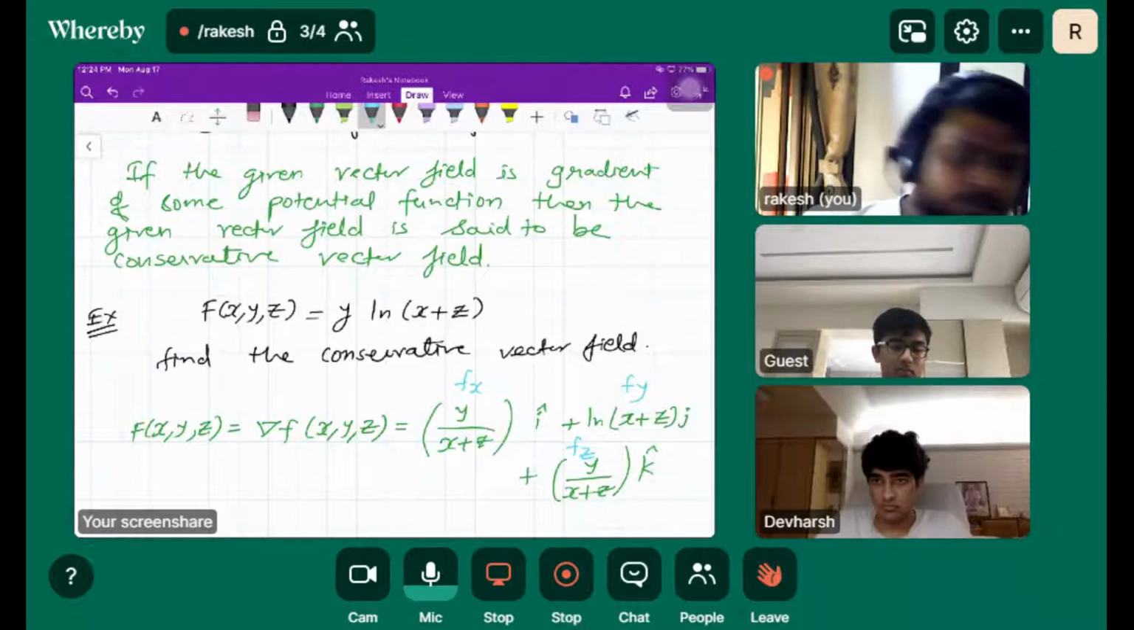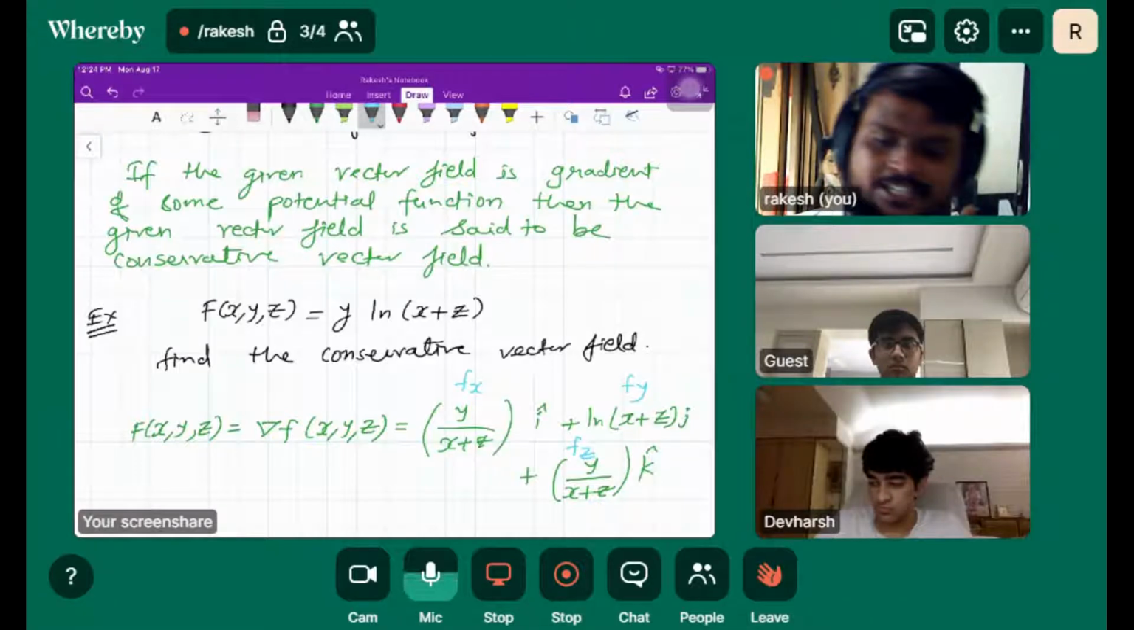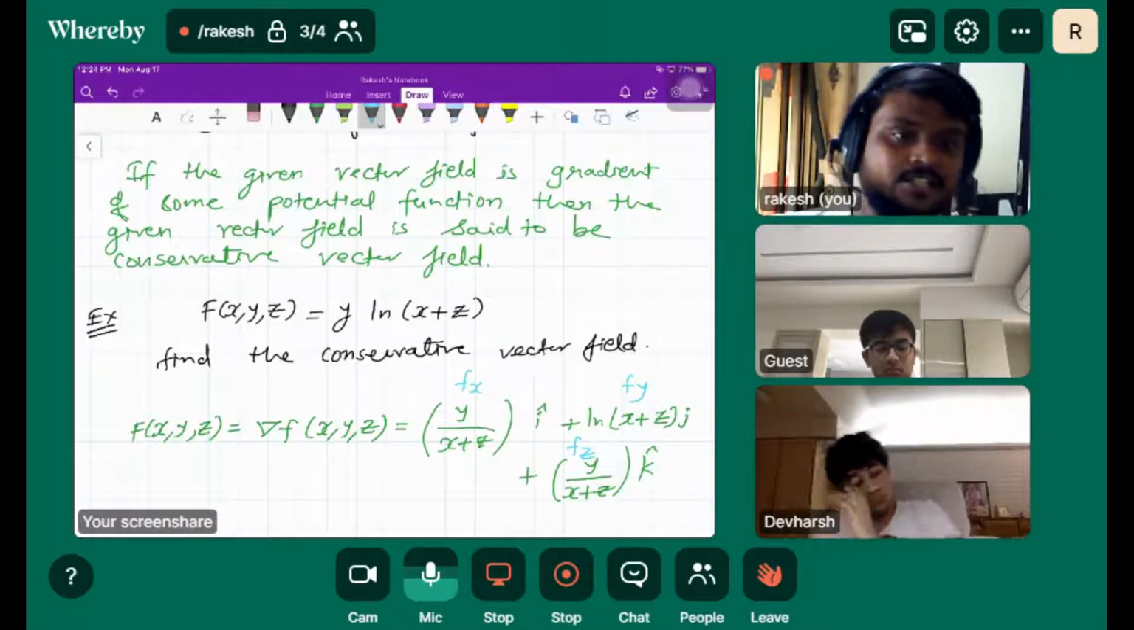So we stop here because now we will enter into the next topic, that's divergence and curl. We'll start that in the next class.